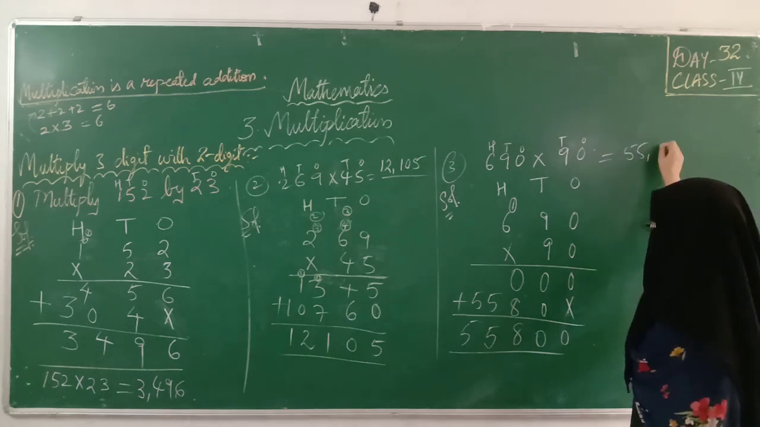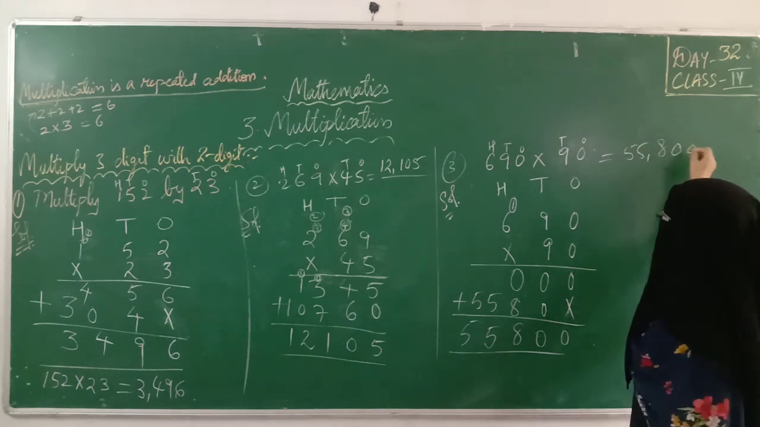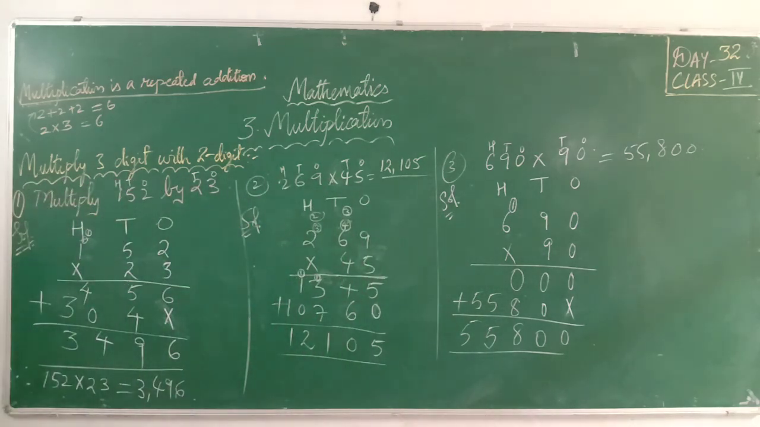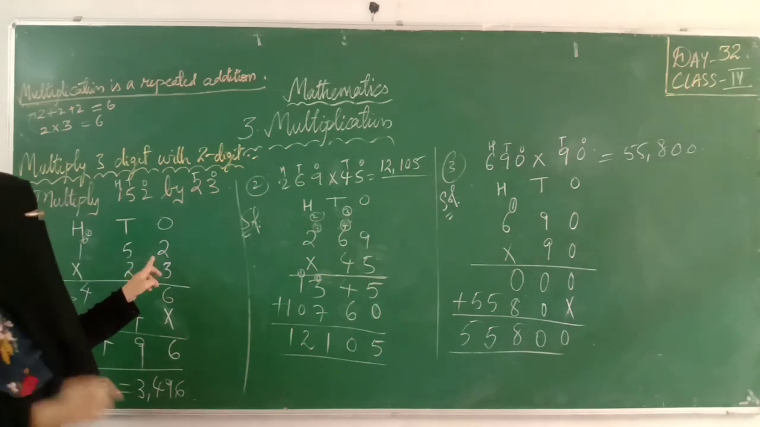So our answer is 55,800. Understood? I have shown you 2-digit multiplication problems. Hope you all understood. What do you call the first number? Multiplier. Second number, multiplicand. Result of multiplication is product.